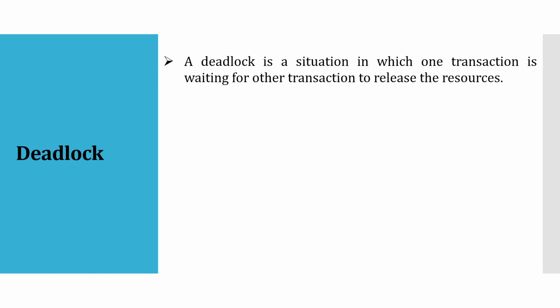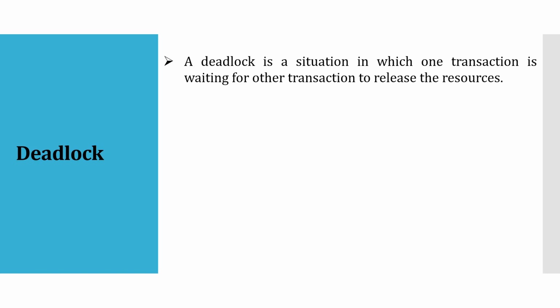There should be a cycle, otherwise a deadlock cannot be there. Until and unless it forms a cycle, you cannot say it is a deadlock.